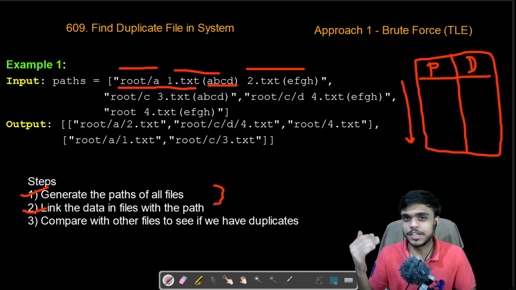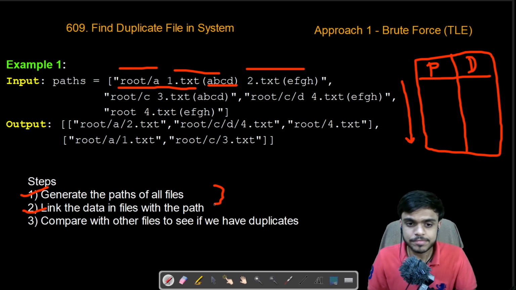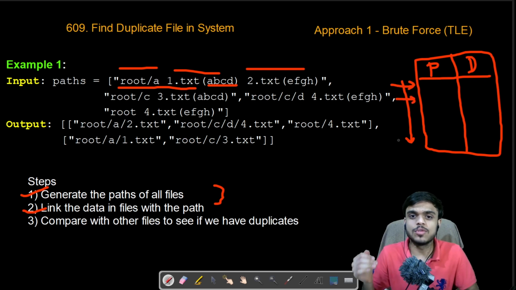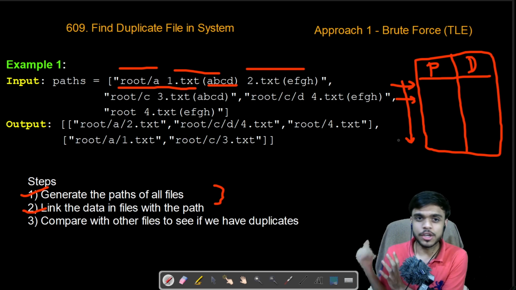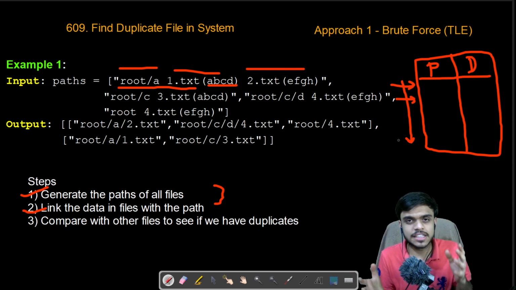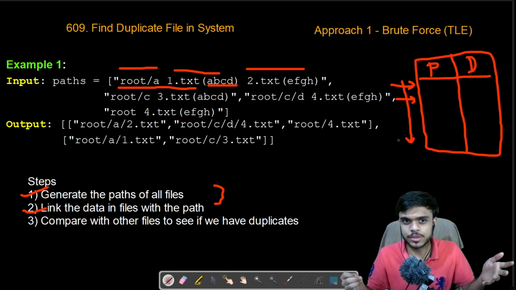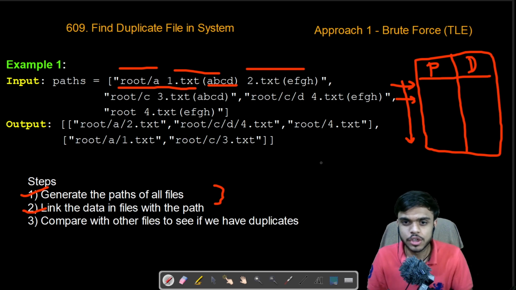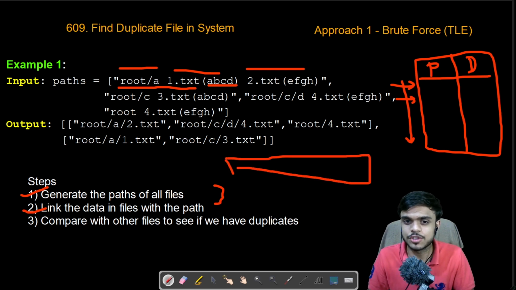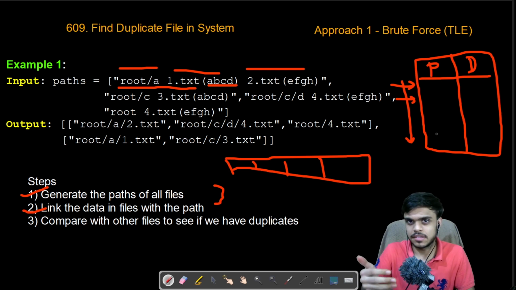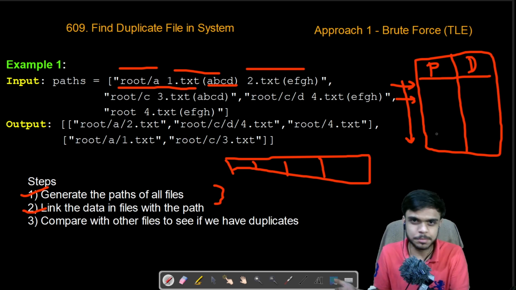After that, we need to compare multiple files, so we would require two for loops. The first for loop iterates through each element of this vector, and the second for loop takes the other elements and compares them with its data. If they are similar, we create a final answer vector and append it to it. If they are not the same, we just continue. We can also create a visited vector, sorry for my drawing, which would tell us which elements are already added, because we do not want to do repetitive work.